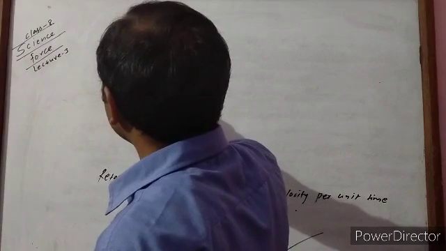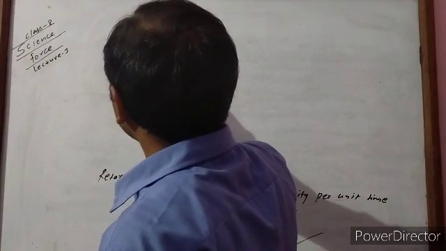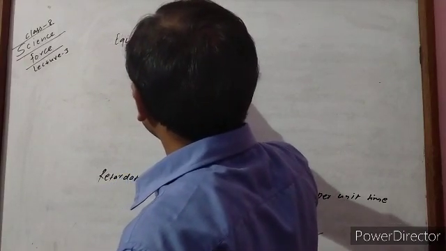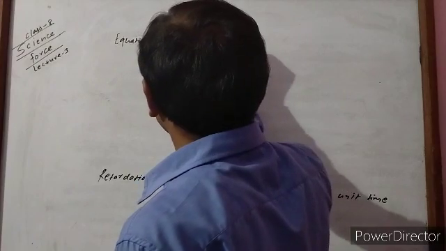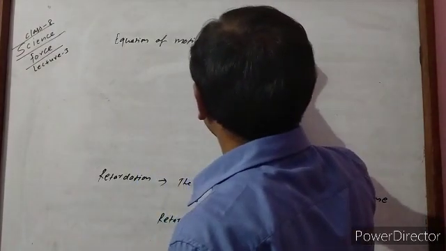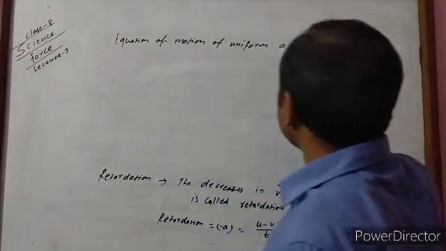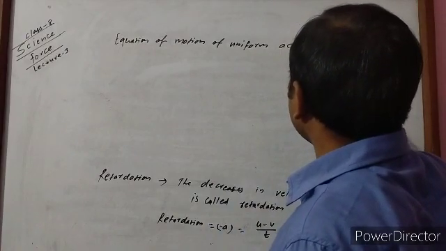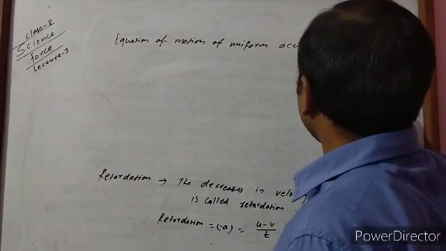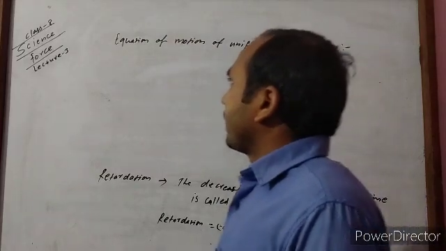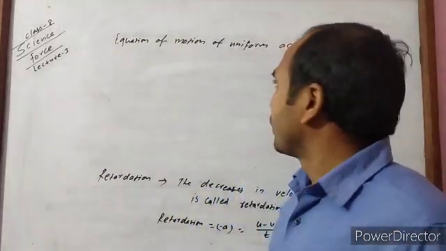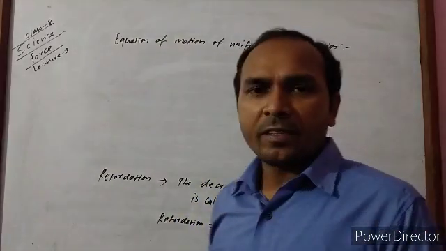Equation of motion of uniform acceleration. Here I am going to derive the equations of motion of uniform acceleration.